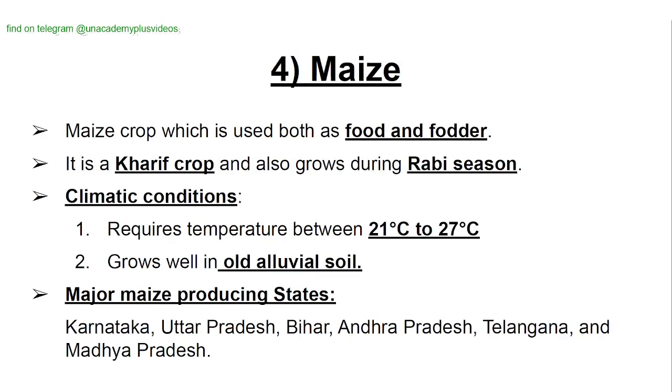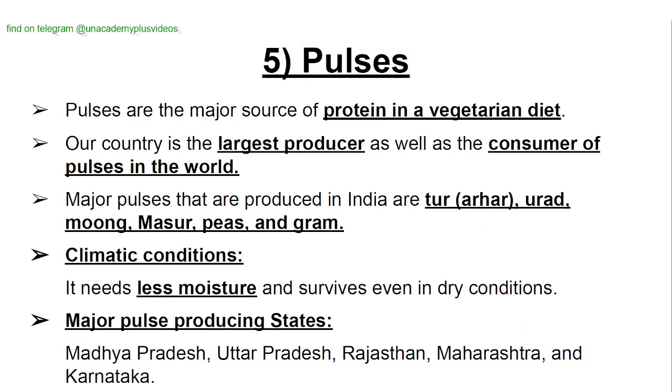Maize. Maize is a crop which is used both as food and fodder. It is a kharif crop and also grows during the rabi season. Climatic conditions: requires temperature between 21 to 27 degrees. Grows well in old alluvial soil. Major maize producing states are Karnataka, Uttar Pradesh, Bihar, Andhra Pradesh, Telangana, and Madhya Pradesh.